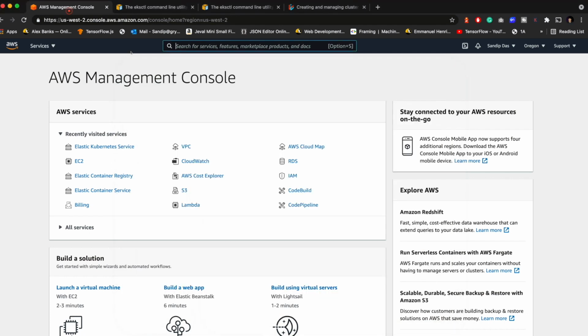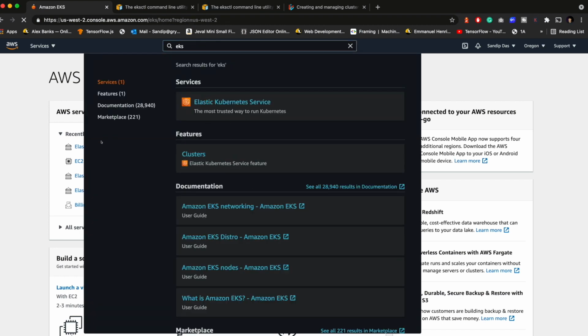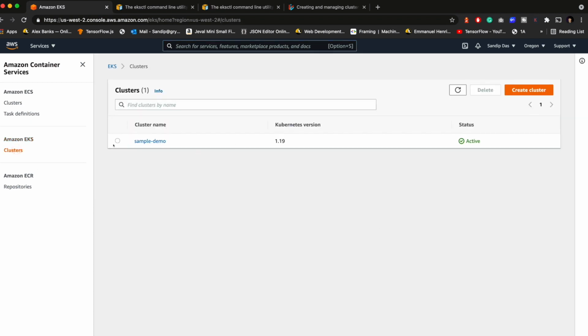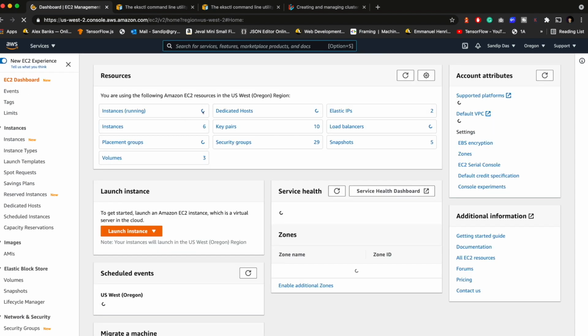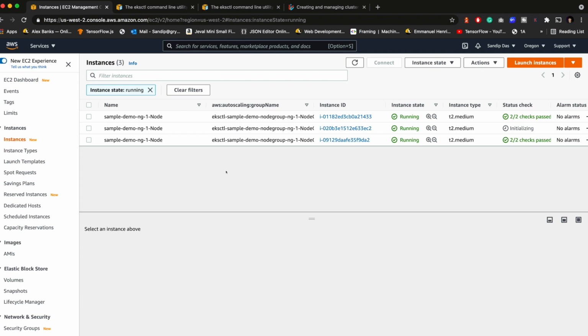So if you go to the AWS console and go to EKS, there is Elastic Kubernetes Service. Go to clusters, and you will see it's active and ready. And if you go to EC2, you will see 3 instances running here. These 3 instances are the worker nodes of this sample demo EKS cluster. Now you can see one is initializing, and within a few seconds it will initialize and everything will work fine.